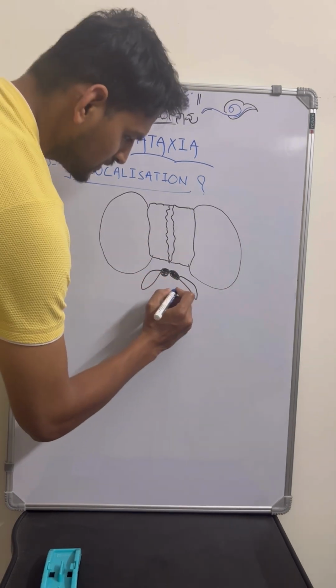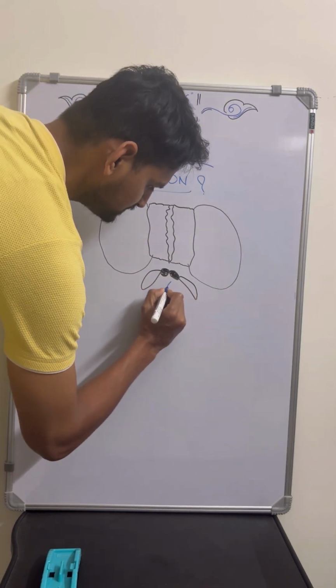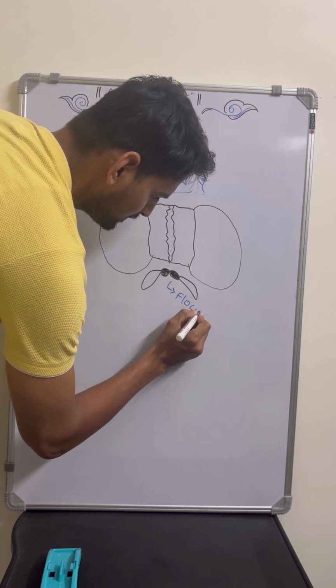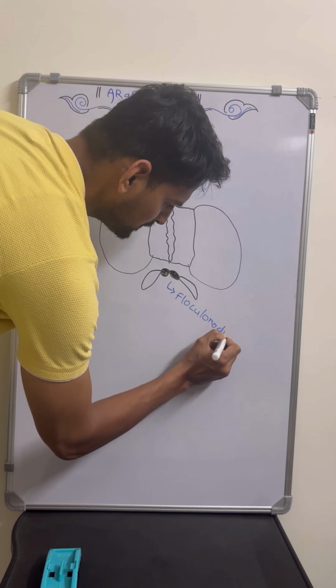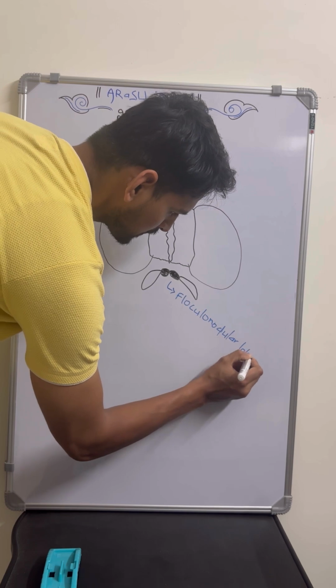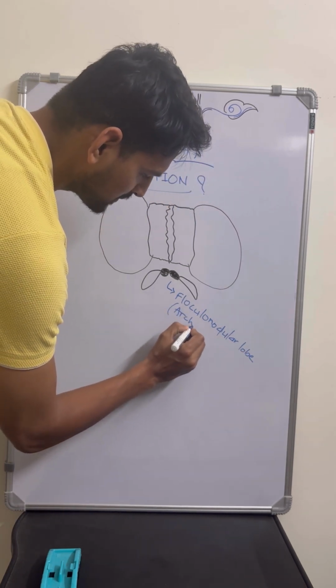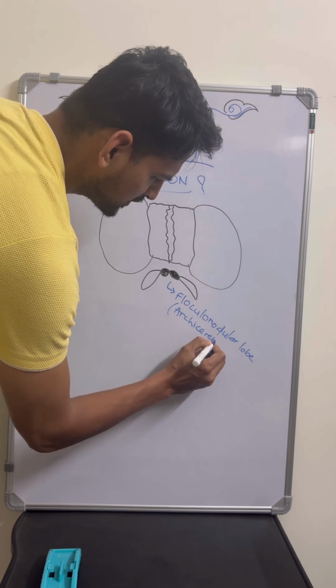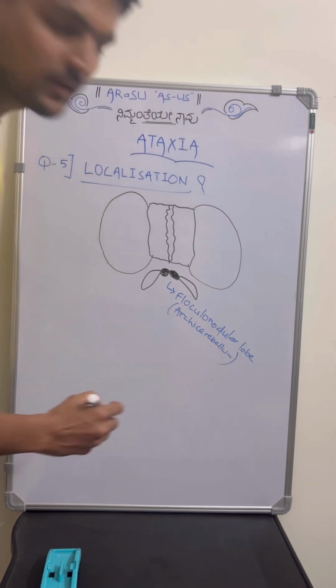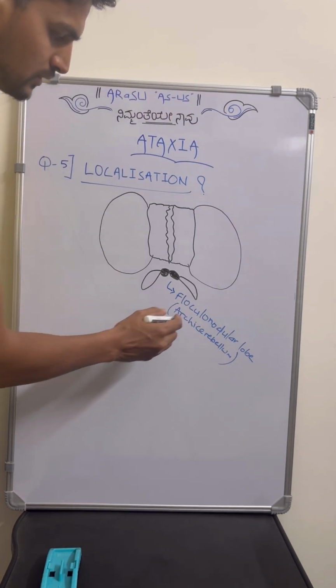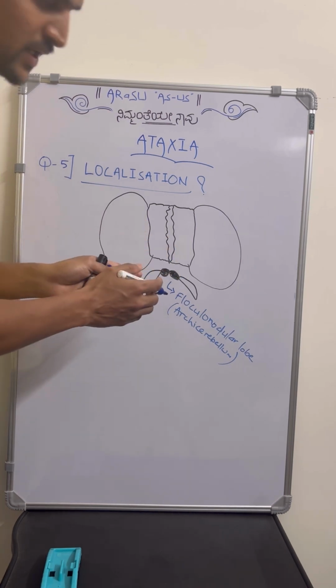As we know, this is the flocculonodular lobe. We call it the archicerebellum. This is the oldest in the evolution, so it lies at the center and posterior part.